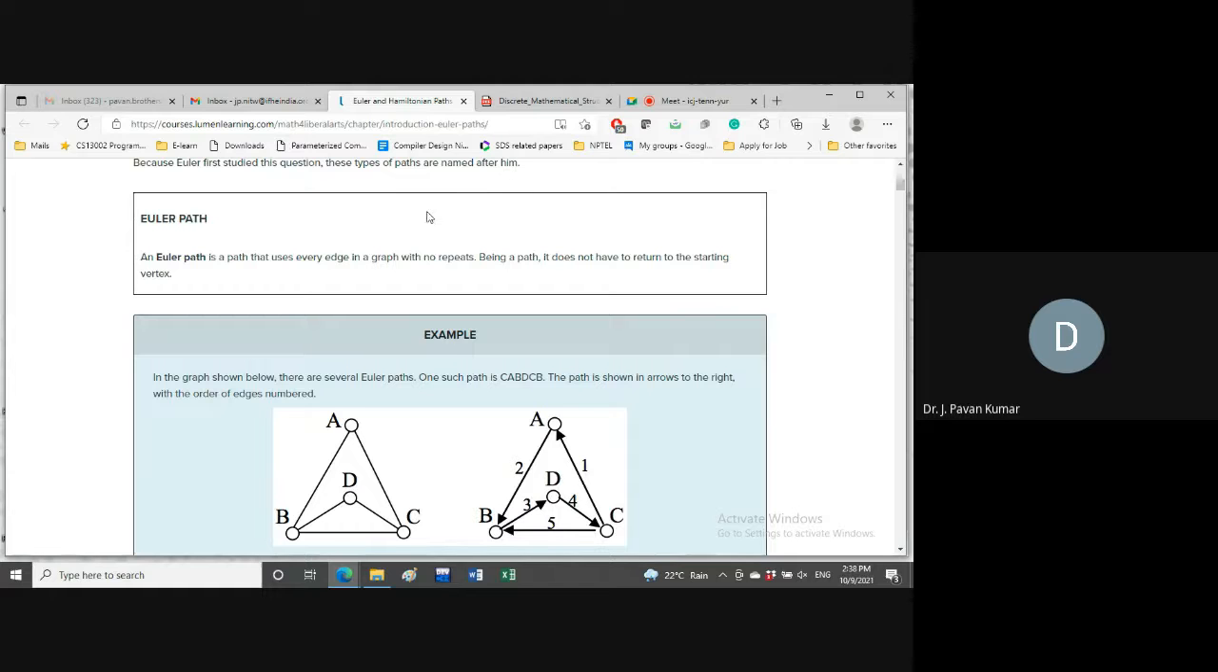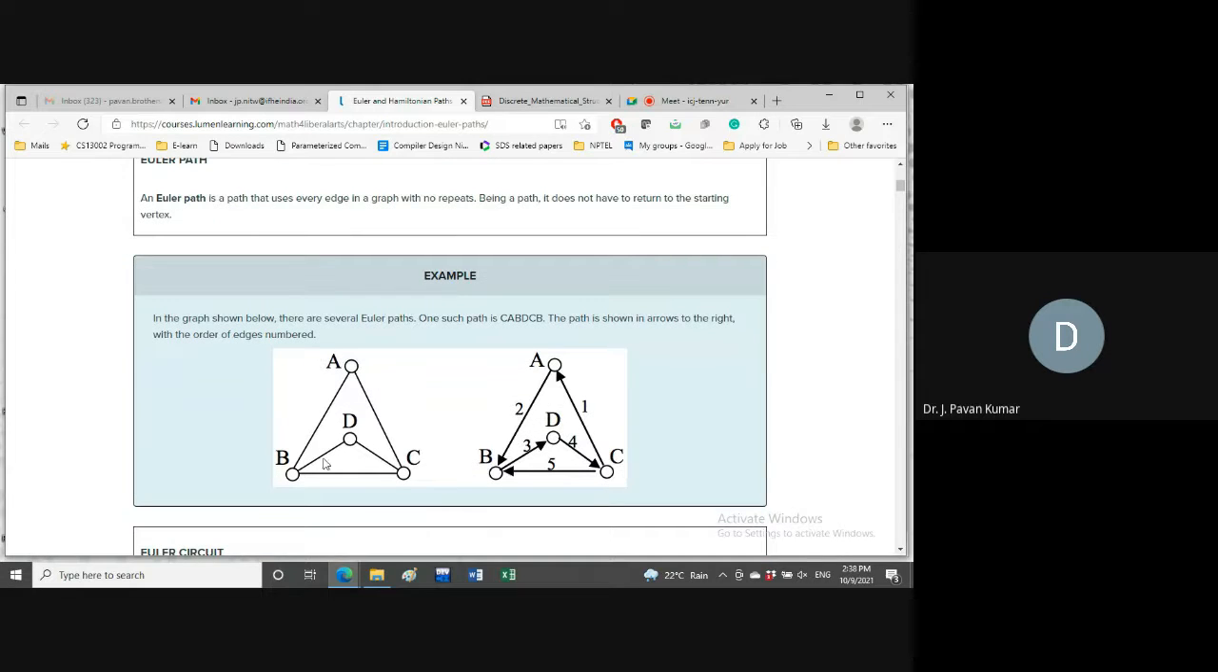Yeah. Now consider this particular graph. Here, starting from C, we can go to A, then to B, then to D, then C, then come back to B. We are starting at C and ending at B. So is this a cycle? It is not a cycle. So it is an Euler path.